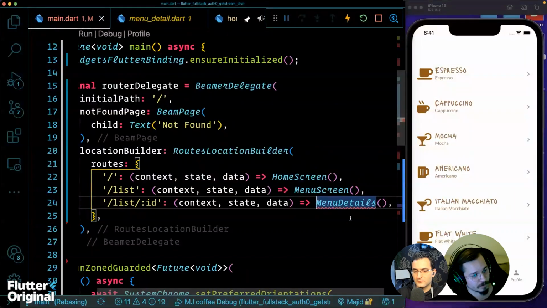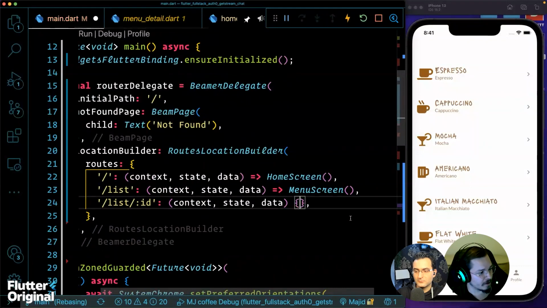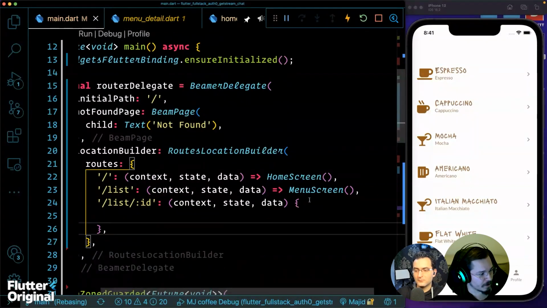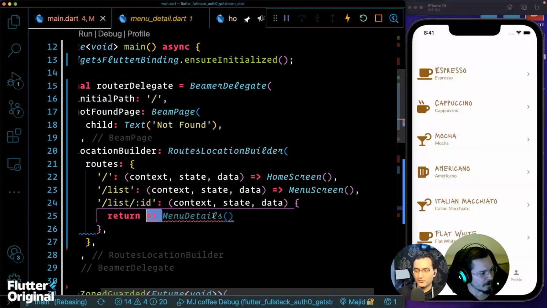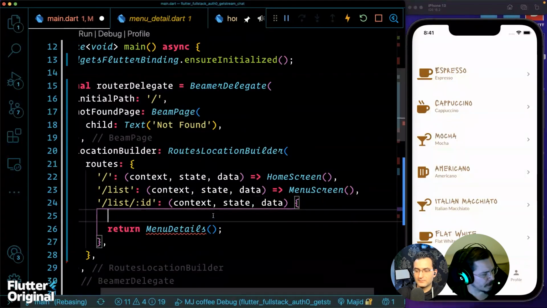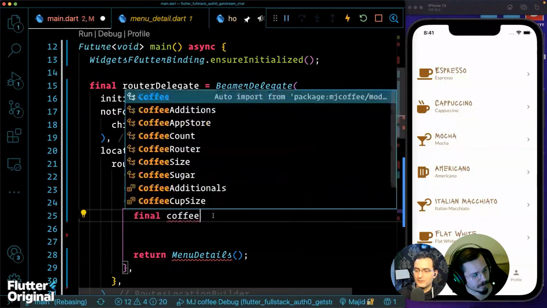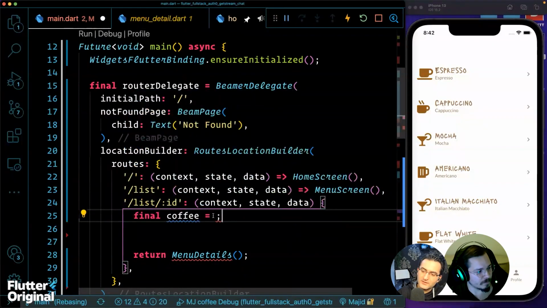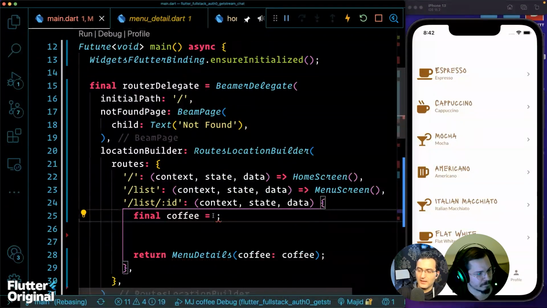In this case, we want to do something else and not just return the widget immediately. So we're not going to use that notation with functions. We're going to open the braces and write a function that will return at the end. We will return what I want to return, right? I forgot how it's called. Menu details. Yeah, sure. And before that, we can extract the ID. Probably I will have some kind of coffee here as a variable. Yeah. Okay, let's move on then.